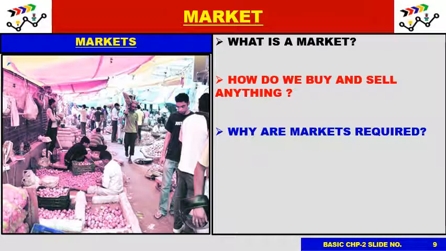Now in our normal day-to-day lives, what is a market? In this photograph I'm trying to represent a normal market which we come across in our daily lives. This is generally a vegetable market, to be specific, an onion and potato market. Now, how do we transact? What is a market in our daily lives? A market is a place where we buy or sell anything. Now, how do we buy and sell in the markets? We take our cash and give it to the shopkeeper. These are the shopkeepers. You take your money, give it to the shopkeeper, and he gives you the equivalent amount of potatoes or onions or whatever commodity for which that market has been designed.